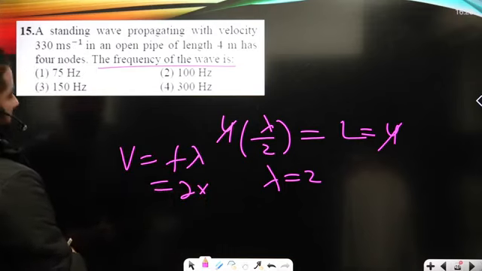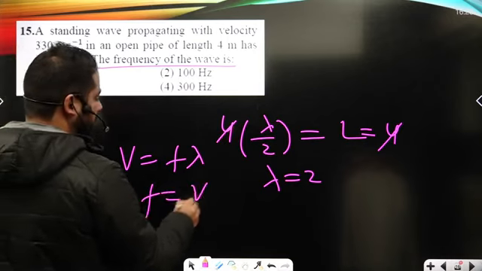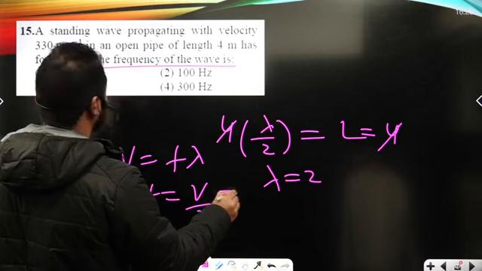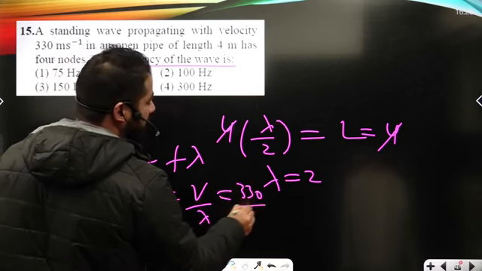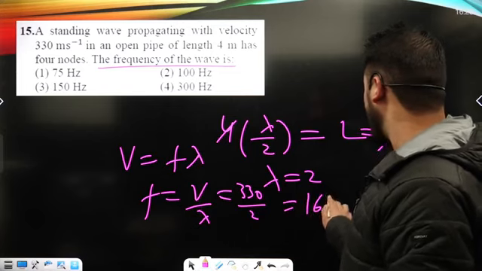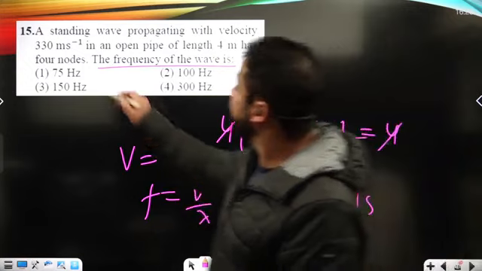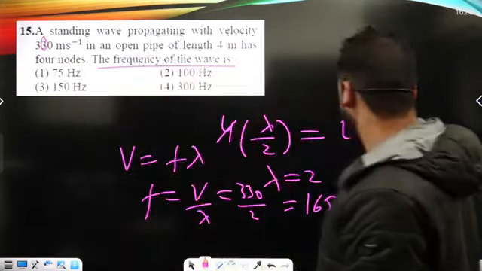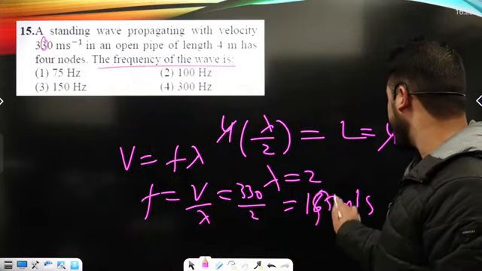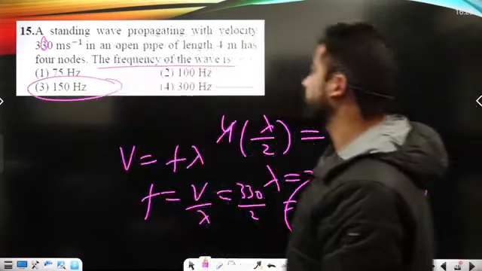Frequency I can write as V upon lambda, so V is given here as 330 upon 2, and that's, I can say, 165 meters per second. 165, it must be 300 here, I think. So we'll get exactly 150 then, okay. Yes, 150 is basically the right answer to the question.